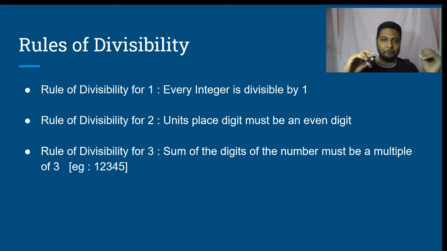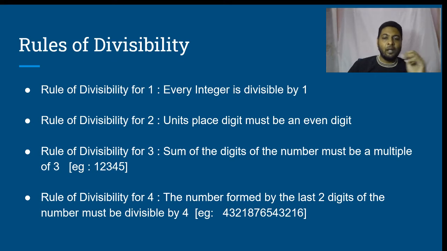Let's proceed. What is rule of divisibility for 4? The number formed by the last two digits of the number must be divisible by 4. Example, if this is the number 43218765432116, and if somebody asks, is this number divisible by 4?